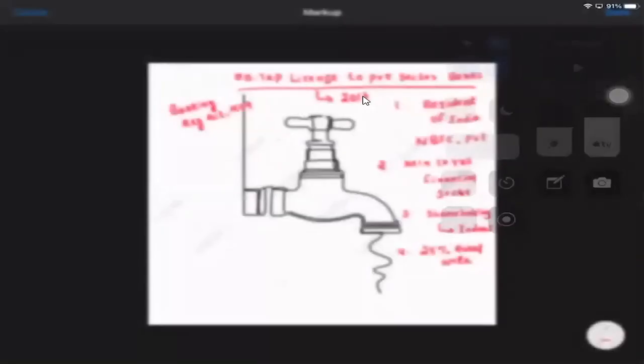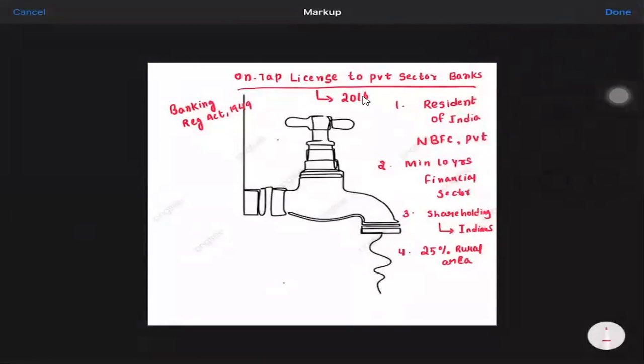So what happens here, under this 25% are the rural banks. Also the minimum paid up capital should be 500 crores presently.